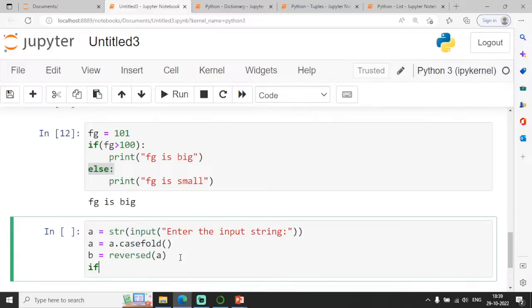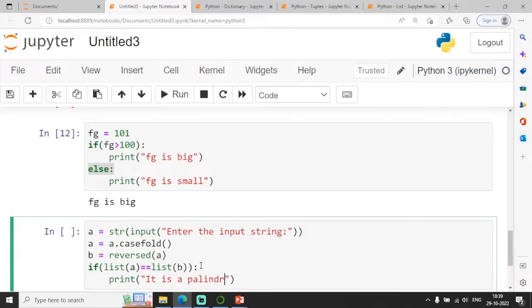And then I am checking for this condition. If list of a equal to list of b. If these two strings are equal, I am just printing, the given string is a palindrome.